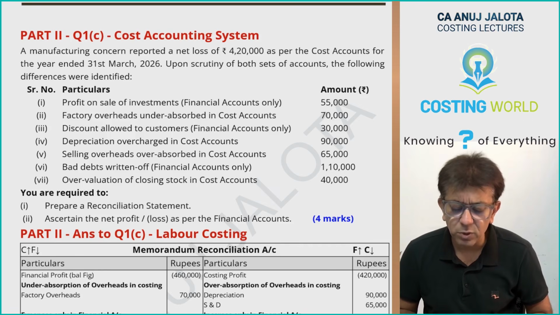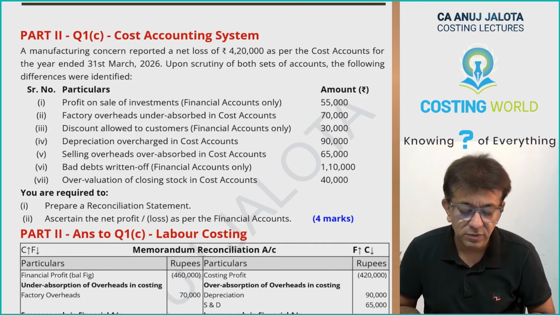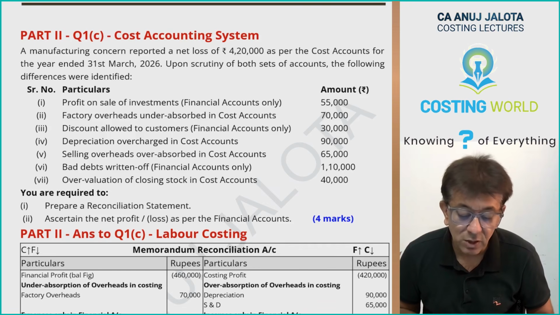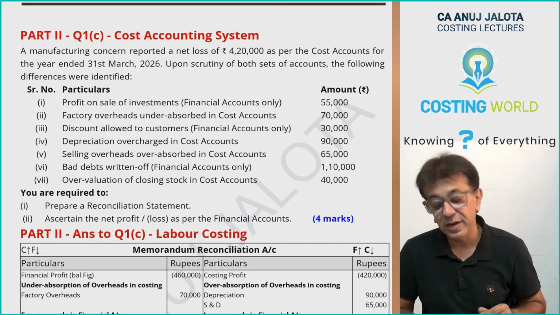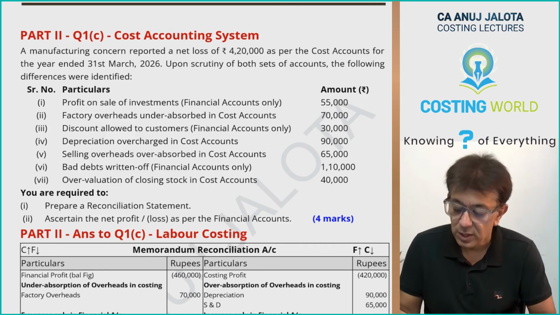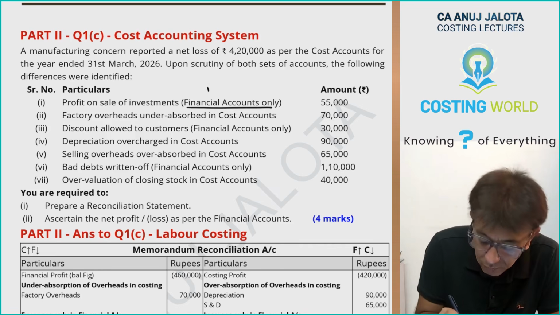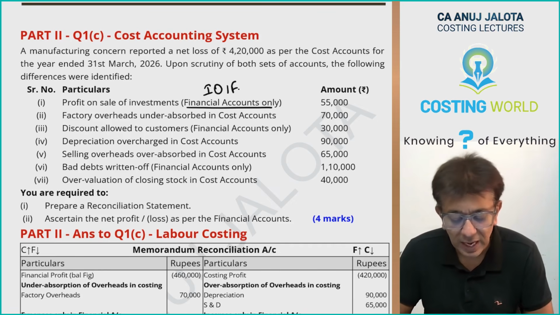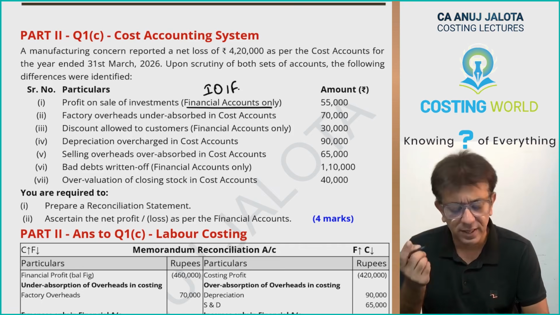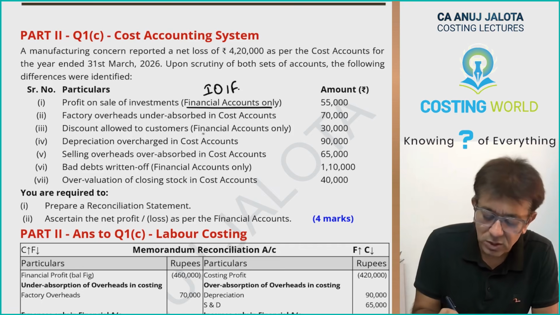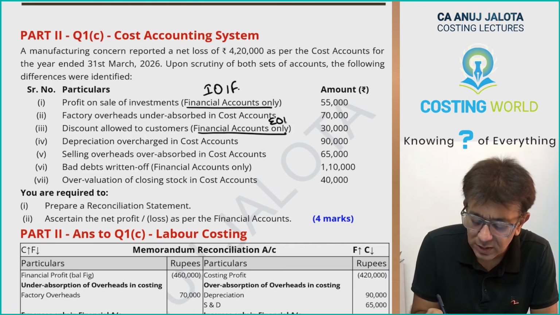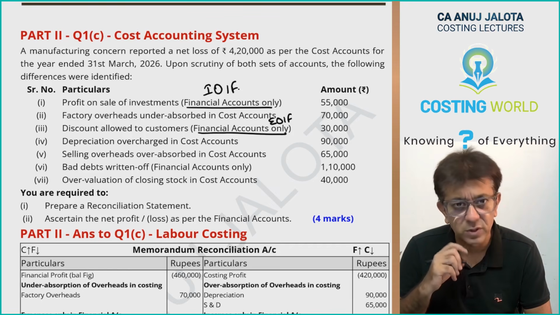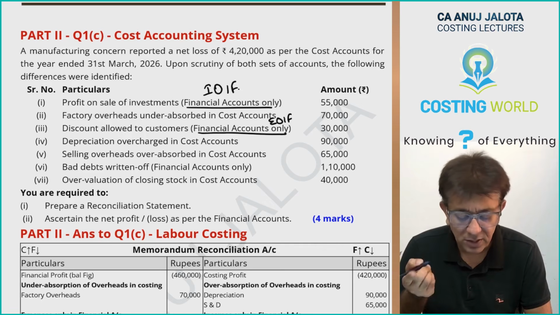Upon scrutiny of both set of accounts, the following differences were identified. Serial number, particulars and amount. Profit on sale of investments, financial accounts only, so therefore this must be income only in financial. Factory overheads under absorbed in cost accounts, so therefore this is under absorption. Discount allowed to the customers, financial accounts only, so therefore this is expense only in financial. Depreciation overcharge in cost account, so therefore this is over absorption of depreciation in costing.